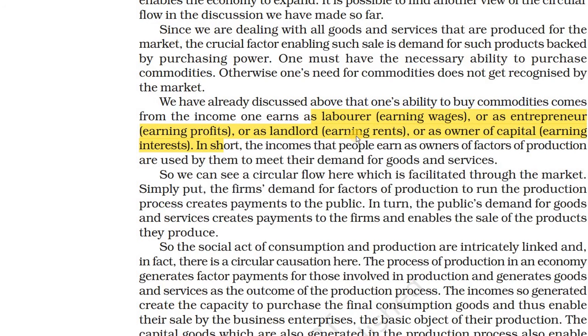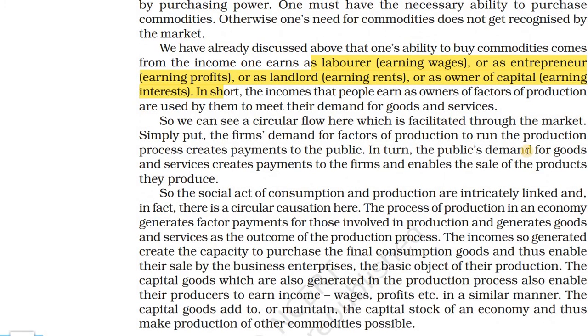Okay, then we know the circular flow. We studied the circular flow of income. From each person money is flowing. From land, we know the landlord is getting money, that goes to other people, laborers getting money, that goes to producers. Like that this money is circulating.